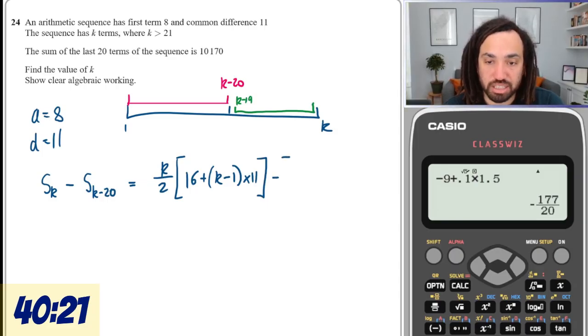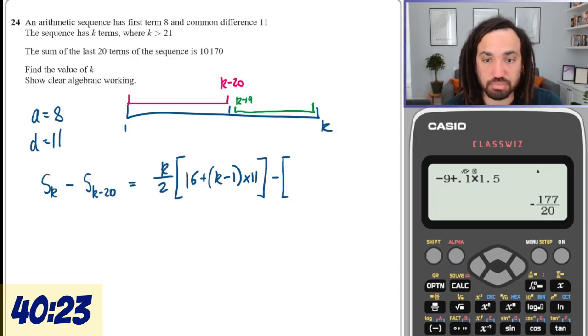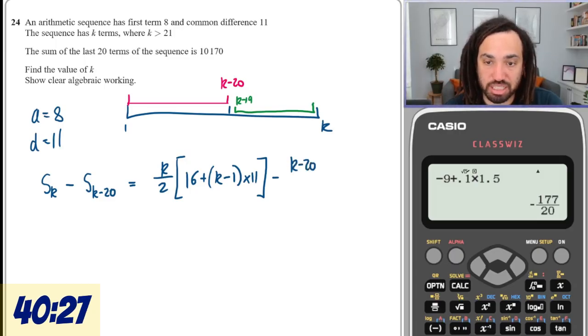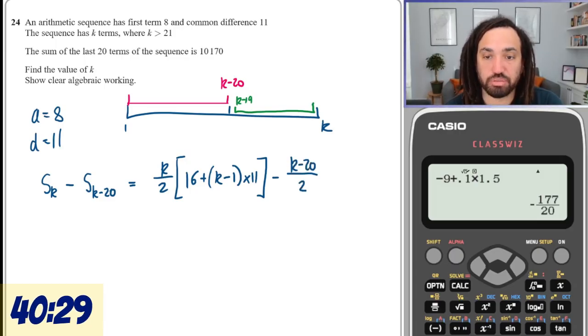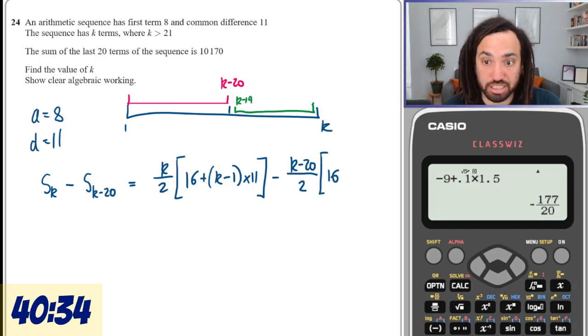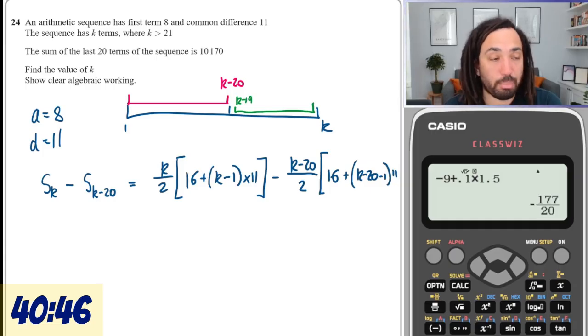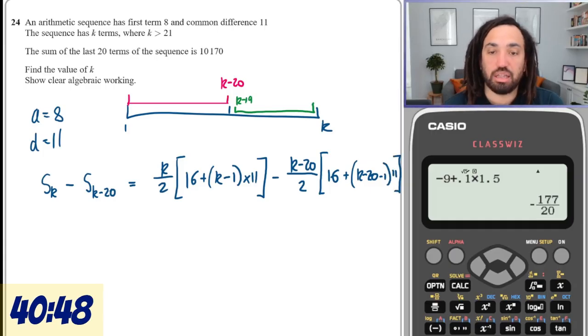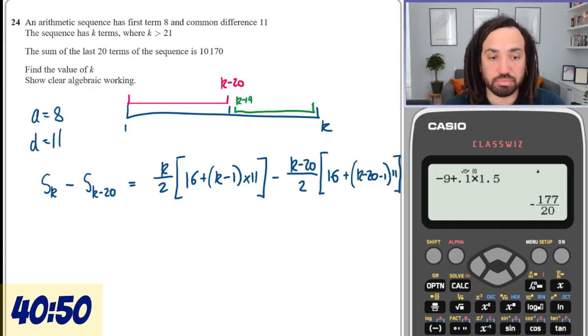And then we're minusing the second summation, which is k minus 20 over 2, starting again at 8, so 2 times that is 16, plus k minus 20 minus 1 times d.